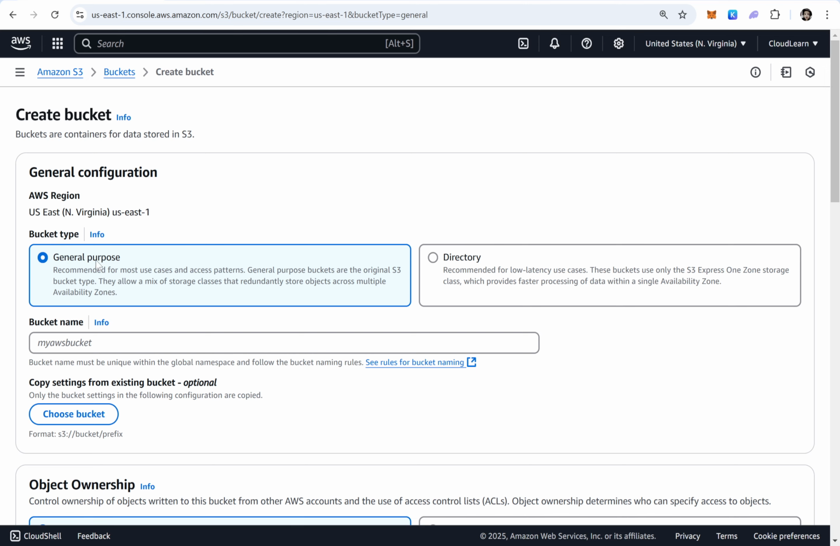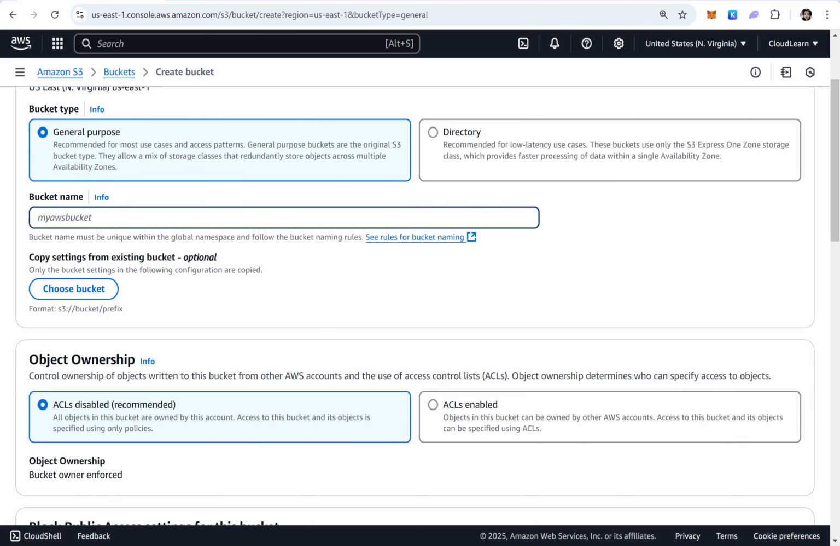So here, bucket type. Here also you can choose what type of bucket you would like to have. Bucket name. What I do is my-first-bucket. I would like to use that name. There is a chance, high chance, that this name might already exist.